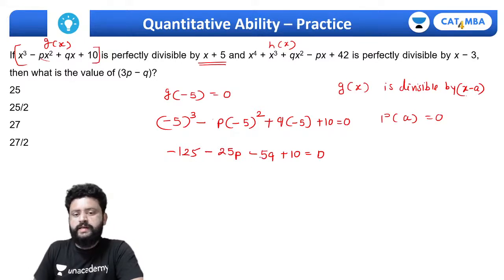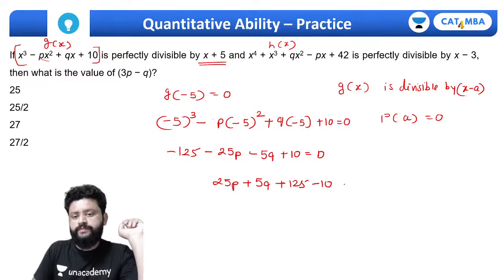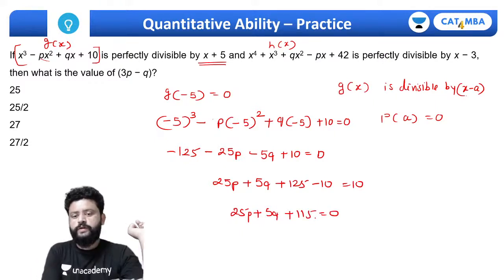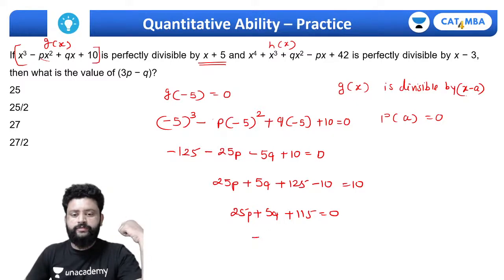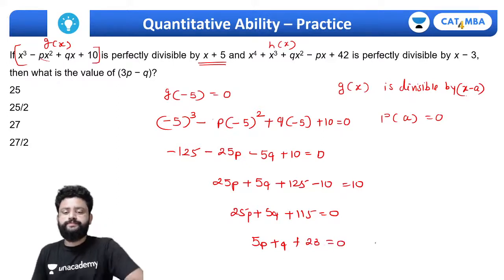This is nothing but if I just multiply it by minus 1, this will be 25p plus 5q plus 125 minus 10. Now this will be 115. 25p plus 5q plus 115 must be equal to 0. If I divide it by 5, I will get 5p plus q plus 23 equals to 0.